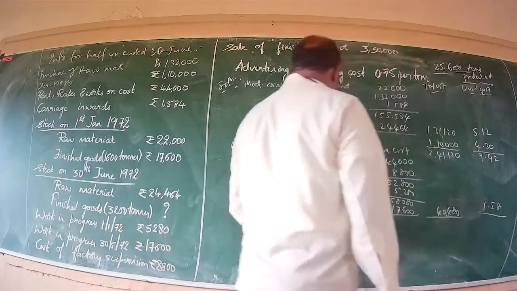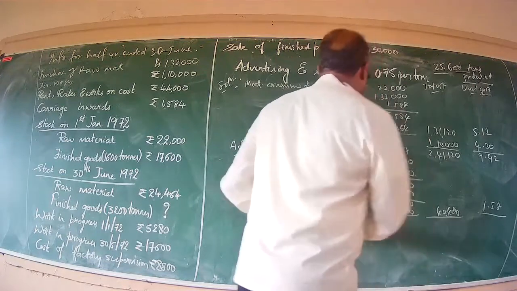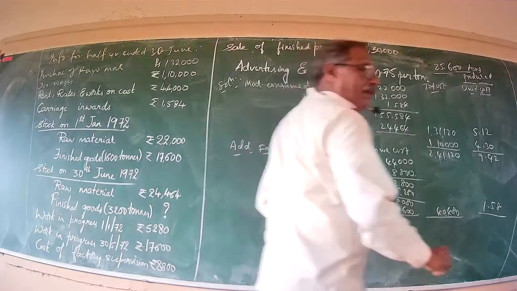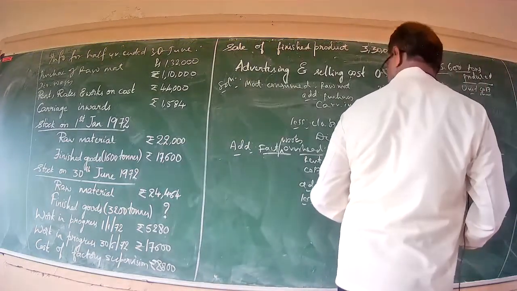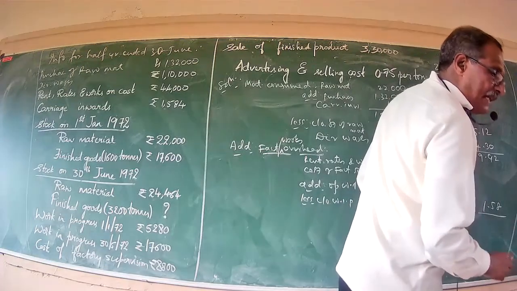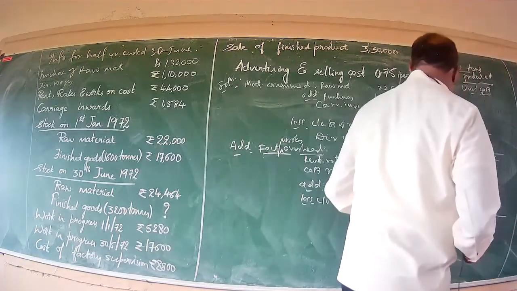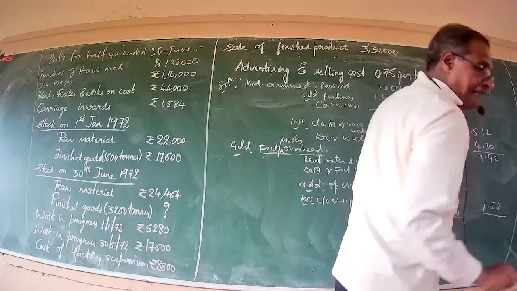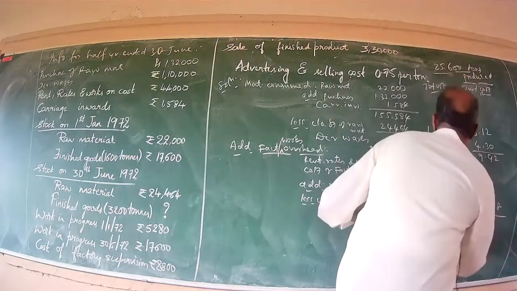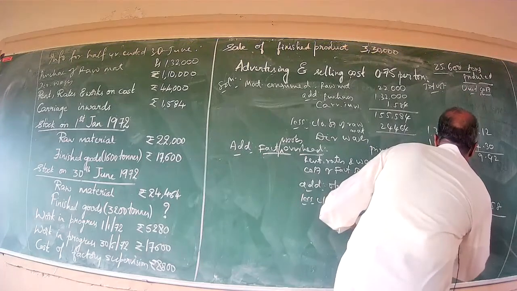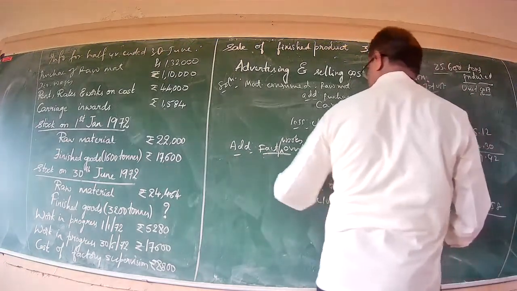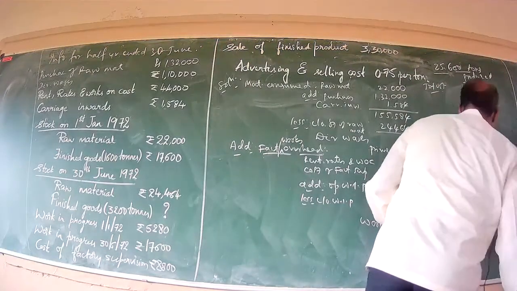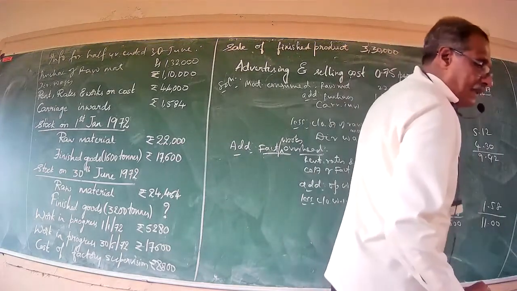To the prime cost, when factory overhead has been added, what would be the outcome? You call it your works cost. Works cost stands at 2,81,600. Unit cost is rupees 11.